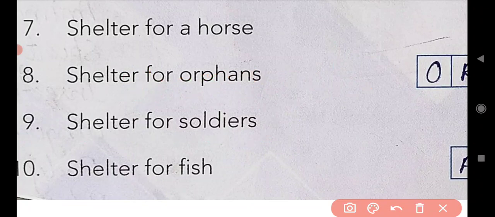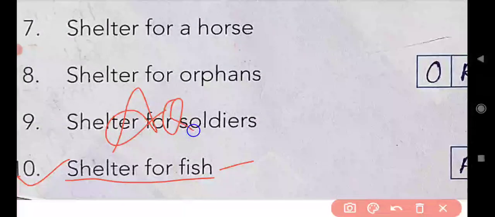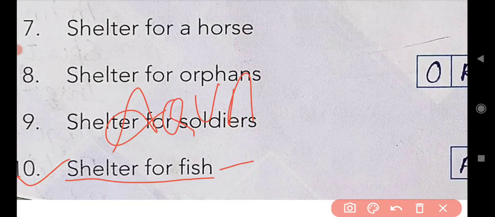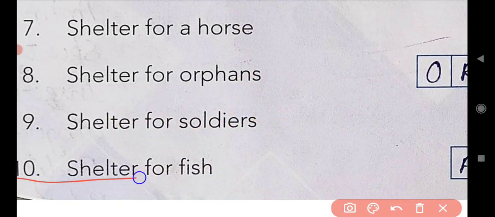After that, come to the next, that is the 10th one. Shelter for fish. Can you tell the name of the place where the fishes are kept? It is aquarium. Spelling is AQUARIUM. Aquarium. I repeat again. Shelter for fish.